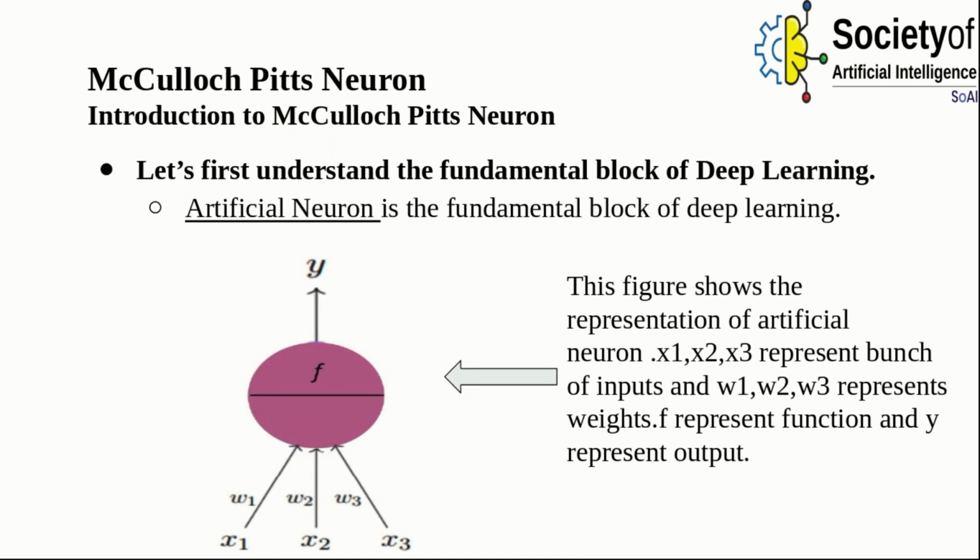So what basically is an artificial neuron? An artificial neuron is the fundamental block of deep learning. Here you can see the representation of an artificial neuron. Below, x1, x2 and x3 are the inputs, w1, w2 and w3 are the weights applied, f is the function and y is the output.